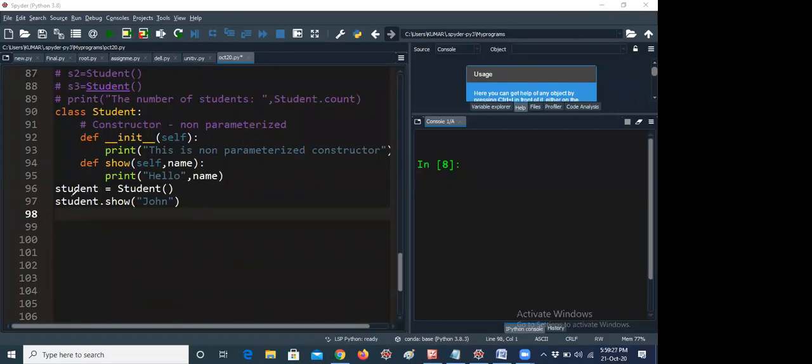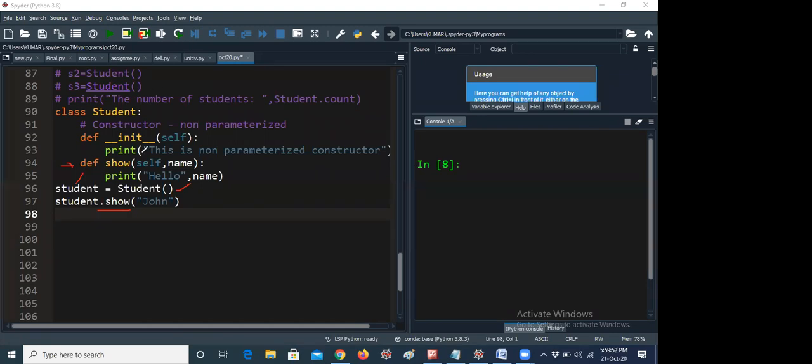For example, if I am giving a student as an object name and I am asking student dot show, here the dot method is required, because whenever you are calling the show method, you have to give dot show. But here nothing is required, because you are creating the object, that's all. That means a constructor acts like a function. It's not a function, it acts like a function. That's the definition, constructor is like a function.